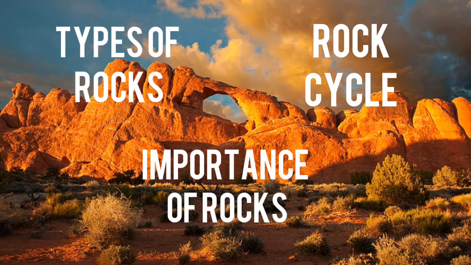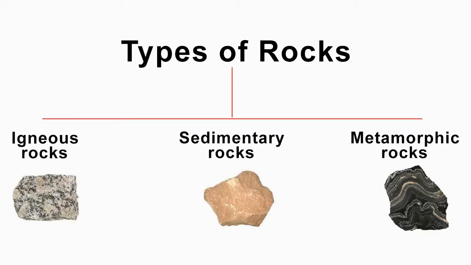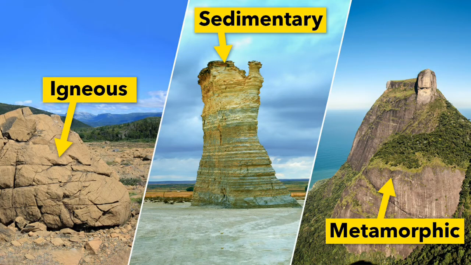In this video you will learn about types of rocks, rock cycle and importance of rocks. Firstly, we will discuss types of rocks. On the basis of their formation, rocks have been divided into three main categories. First one is igneous rock, second one sedimentary rocks, then last one is metamorphic rocks. Now we will discuss the first one, igneous rocks.